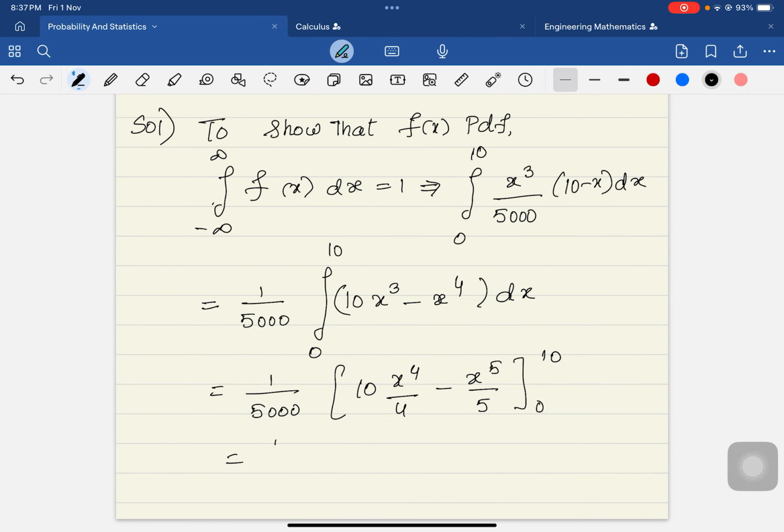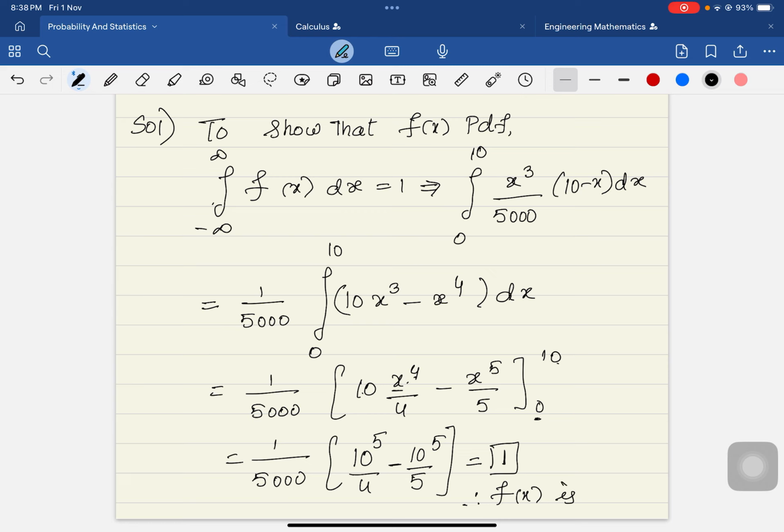Now what does it give us? It is 1 over 5000 times, when I apply the upper limit, 10 power 4 times 10 is 10 power 5 over 4 minus 10 power 5 over 5, and the lower limit is 0, so the value becomes 0. So I can take 10 power 5 common, and it is 1 over 4 minus 1 over 5, times 10 power 5 by 5000, and this value gives you 1. So we can say that the function f of x is the probability density function. I hope it is clear.